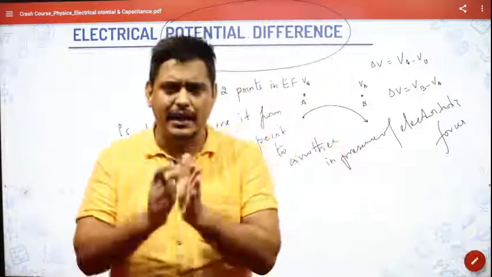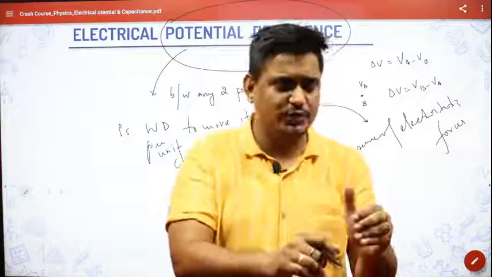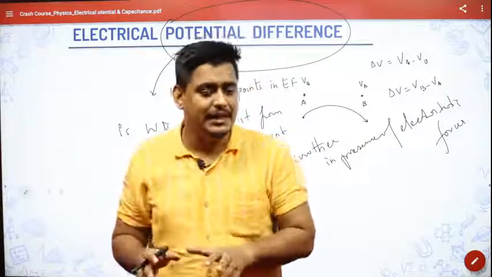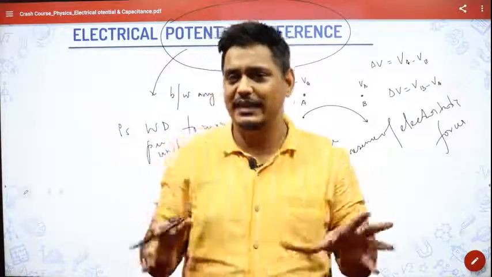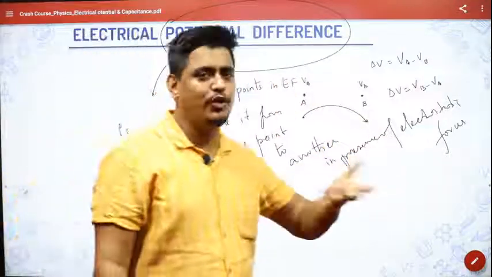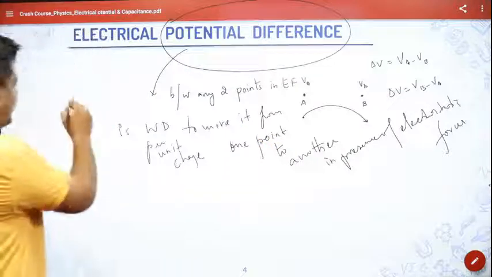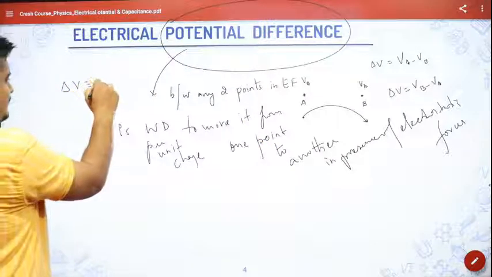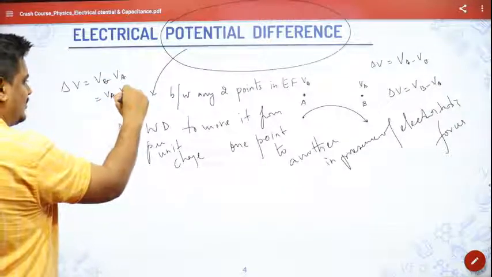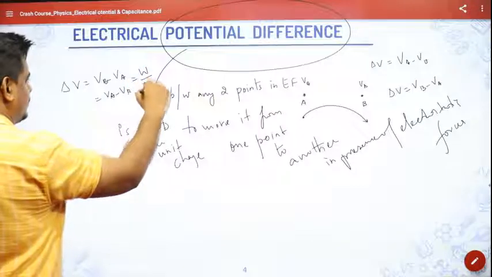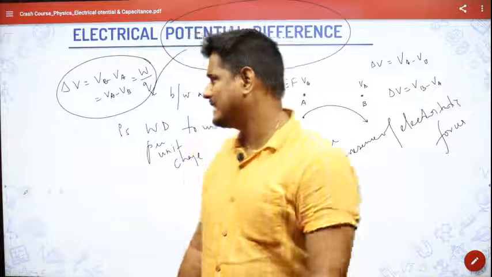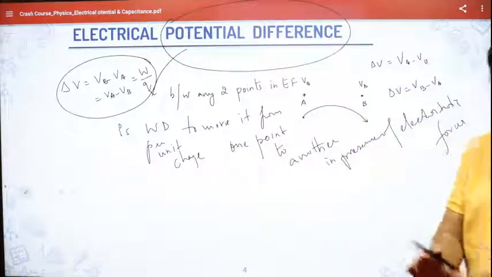Again, I will repeat: electrical potential is for a point, how much work you are doing to bring a charge from infinity to that point, and electrical potential difference, for any 2 points, is the work done per unit charge to move it from one point to another point. If you ask me what the mathematical definition is, delta V, that is the potential difference, can be VB minus VA, or it can be VA minus VB also, and that will be equal to work done per unit charge. So definition wise, sorry, it is almost the same as the electrical potential, but concept wise it is a little different.